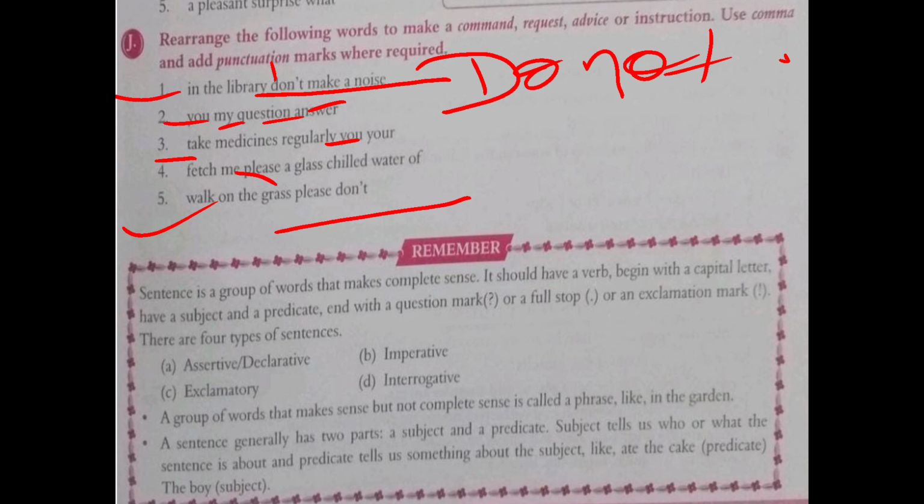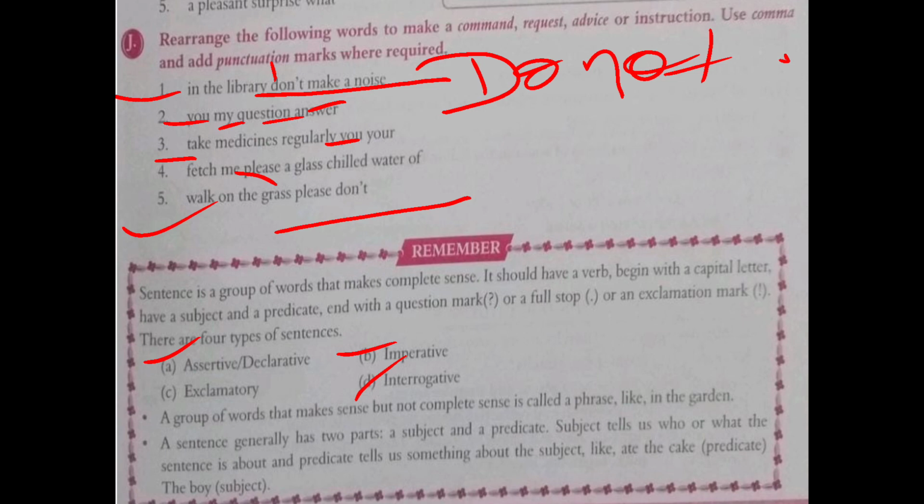Alright. So I think we all know what a sentence is. A sentence is a group of words that make complete sense. It has a verb and it always begins with a capital letter. It also has a subject and predicate. The sentence is of four types: assertive, exclamatory, imperative and interrogative. Assertive is divided into two parts, that is positive sentence and negative sentence.